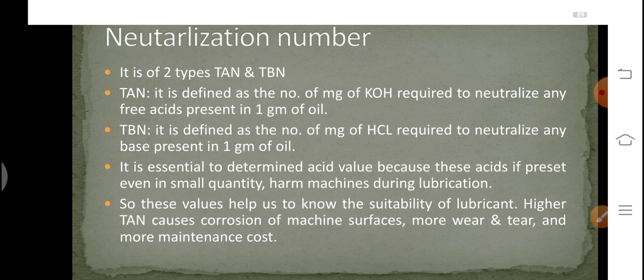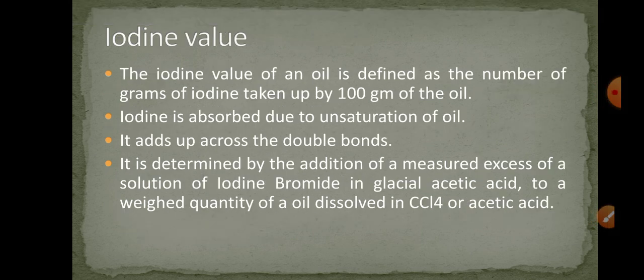So, if the lubricant has an acidic value, and such a lubricant which is acidic in nature is applied to a machinery part, what will happen? It is going to attack the machine part. So, it is required to check the neutralization number of a lubricant before its application. These values help us to know the suitability of the lubricant. Higher TAN causes corrosion of the machine surfaces and it will cause more wear and tear.